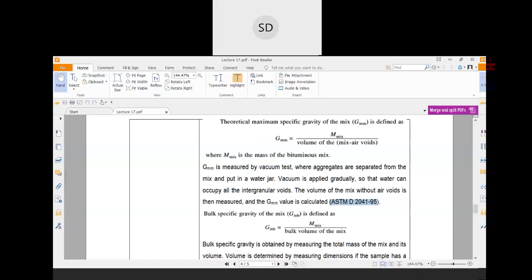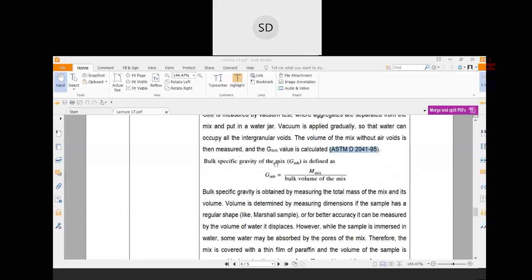Another definition that is also important is the bulk specific gravity of the mix. Bulk specific gravity of the mix is the mass of the mix divided by the bulk volume of the mix. Bulk volume of the mix means the total volume, including the aggregate mass and all the other things like air voids and bitumen content.